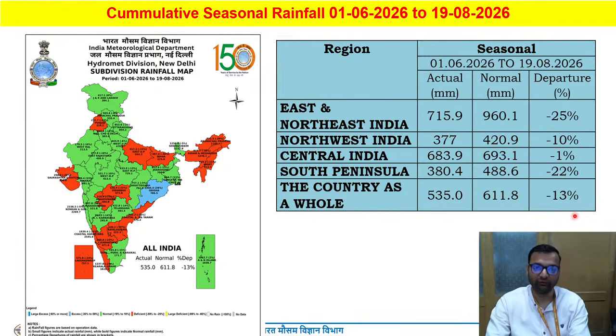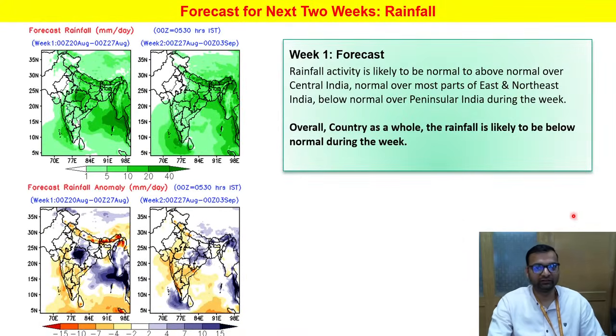Now, if you look at the forecast for the next 2 weeks, then for week one, you can see that as there is already a well-marked low pressure area over Jharkhand and neighborhood, it is expected to move northwestward, and then it is likely to become less marked or dissipate over southeast Uttar Pradesh and northeast Madhya Pradesh. So under its influence, we are expecting a good amount of rainfall over these parts of central India and parts of east and northeast India. But for the country as a whole, the rainfall is likely to be below normal during the week.